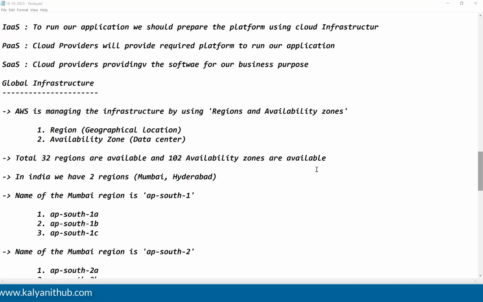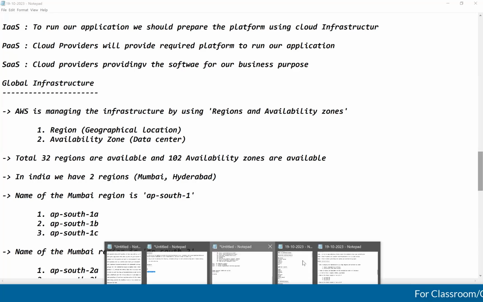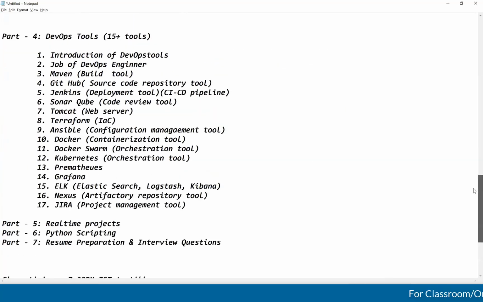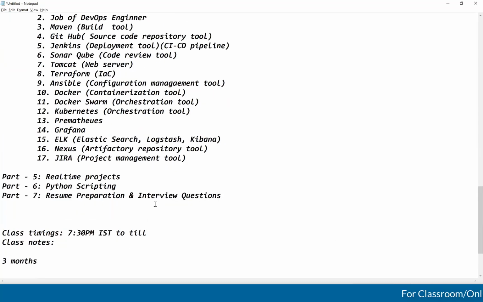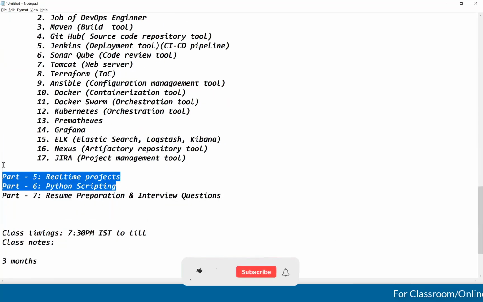Part 5, part 6. How, man? We need to focus on other people also, right? Every batch we need to start from basics. What is part 5, part 7? Let me have a look at that. What is part 5? Oh, these two are the last things, right? These two.